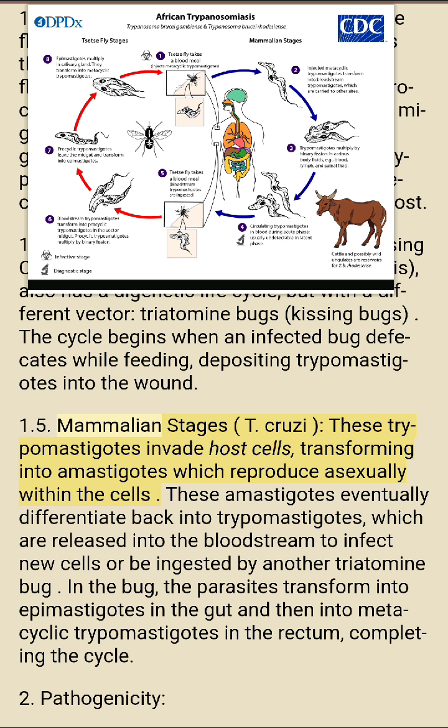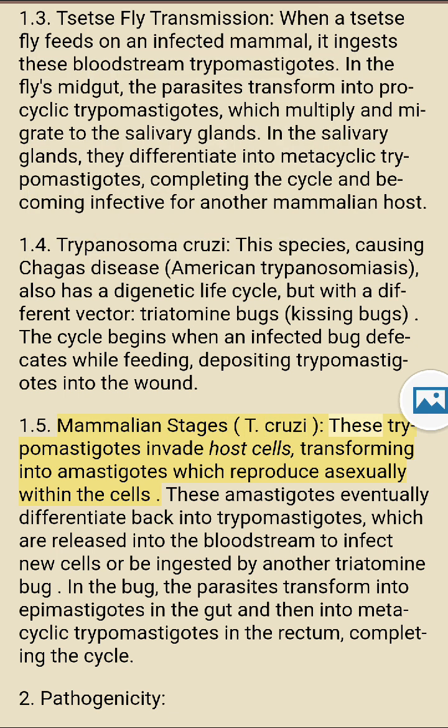1.5. Mammalian stages of T. cruzi. These trypomastigotes invade host cells, transforming into amastigotes which reproduce asexually within the cells.